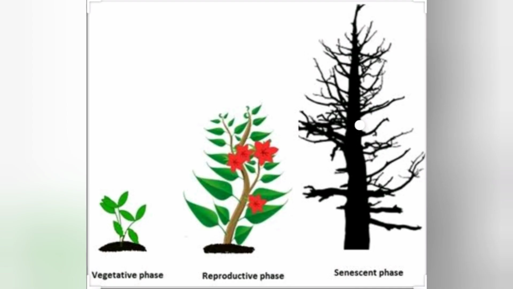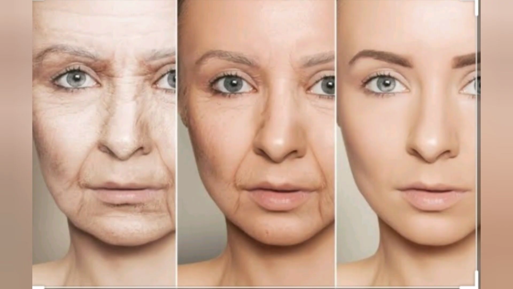Senescence. What is senescence? It is also called old age. This is the third stage which occurs after the vegetative phase or the juvenile phase and then the reproductive phase, and finally comes the last stage, that is the senescence stage. It is the last phase of the lifespan and the end of the reproductive phase. During this phase, some changes occur in the body, for example slowing of the metabolism, which ultimately leads to death.